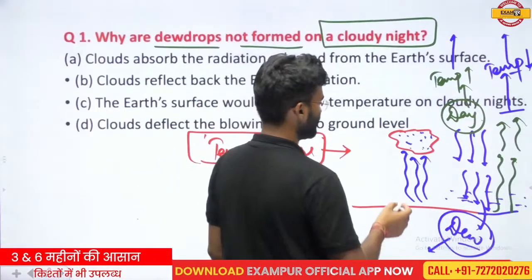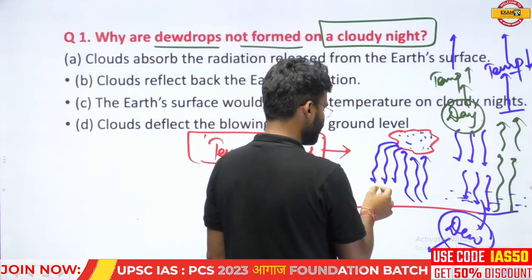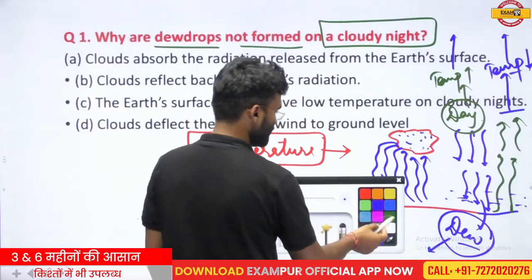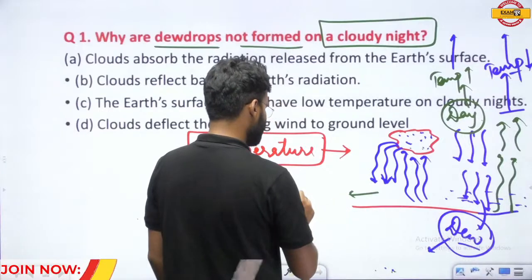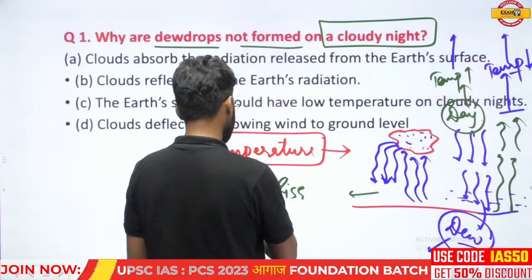This water vapor will reflect this radiation toward the Earth's surface. If this radiation is reflected again toward the Earth's surface, that means it will raise the temperature of that region. So temperature will rise in this region.